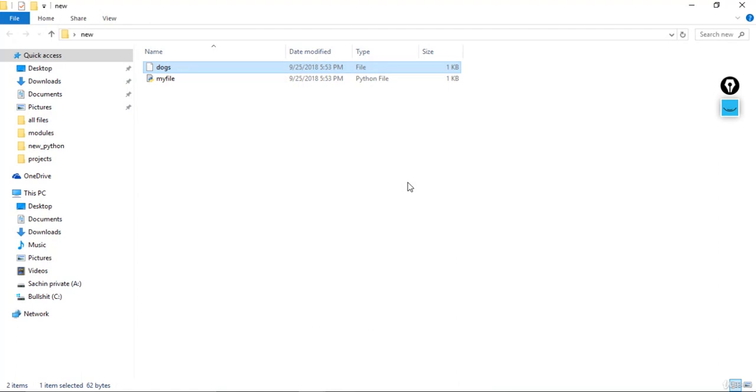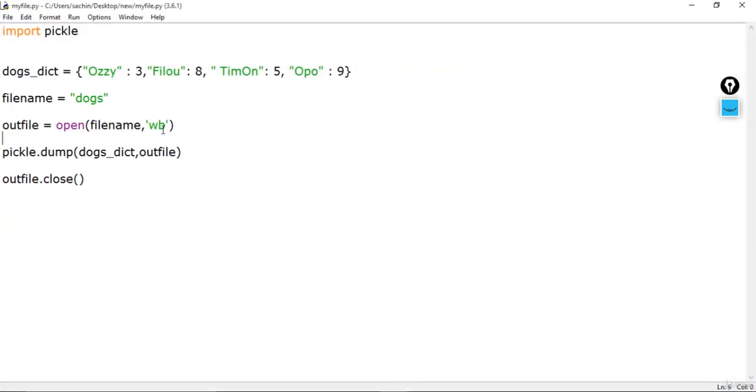Unpickle is the same process, that is loading the pickled file, which is our dog file in this case, into the Python program with the same code but with a different argument passed in open. It should be RB instead of WB. Let me go over here. So instead of WB, which is to write the file or to create the file if it doesn't exist, in this case we just pass RB.